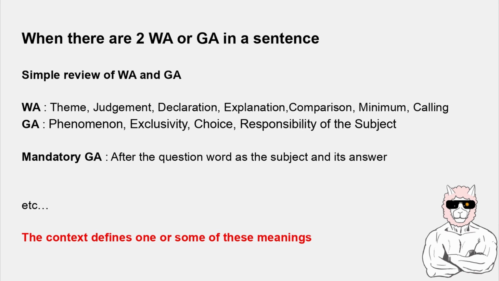So, after the question word are the subject and its answer, etc. If you don't know it in more detail, watch my previous video. You can find the link in the description. Okay, so by the given context, one or some of these meanings is determined.